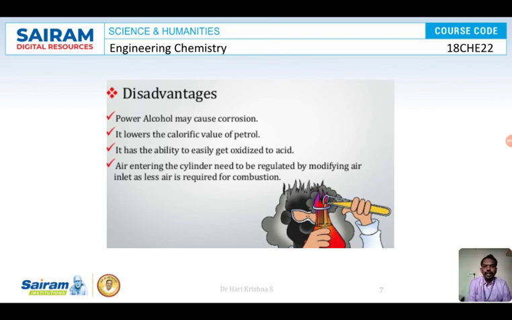Since it is a carboxylic acid, it will corrode the engine parts, or the inner parts of the engine and piston, thereby decreasing the life of the engine. The life of the engine will decrease. Okay, so this is one of the major disadvantages of power alcohol. The calorific value of power alcohol is less. And we are supposed to regulate the air entering into the cylinder. If the air entering into the cylinder is not monitored, then the engine may explode. So these are a few disadvantages of power alcohol.